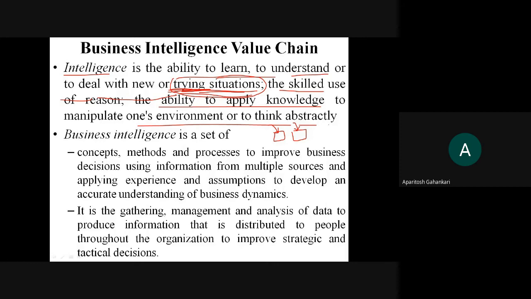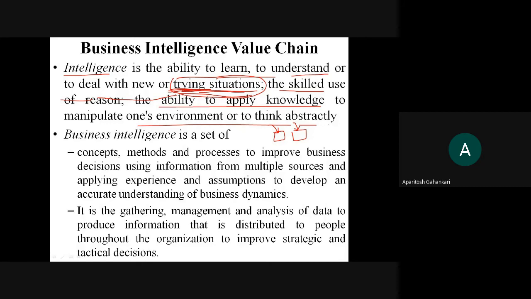Why? Because all the environment gets changed, all the situations become new, and in that kind of situation, whether your system is able to take decisions based on the environment, based on the newer situation that is in front of your system, that is the intelligence.